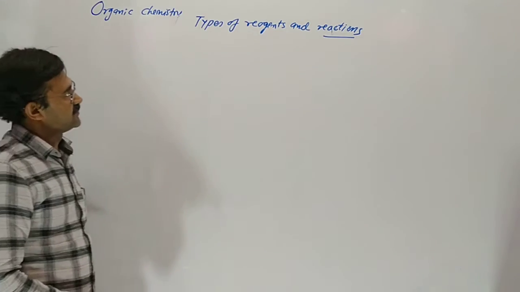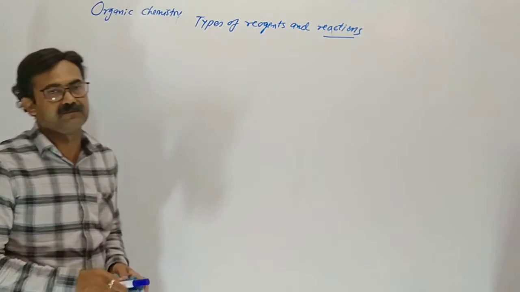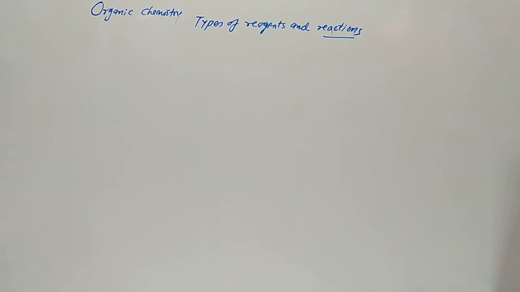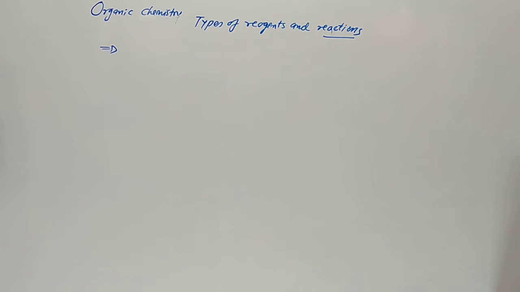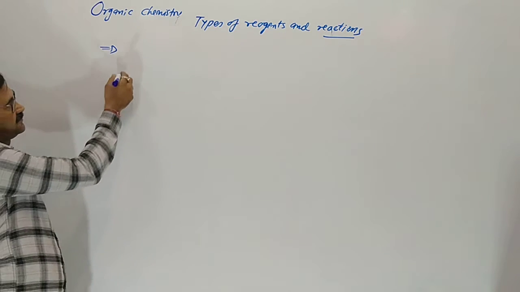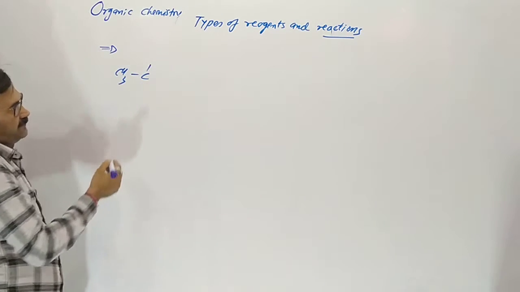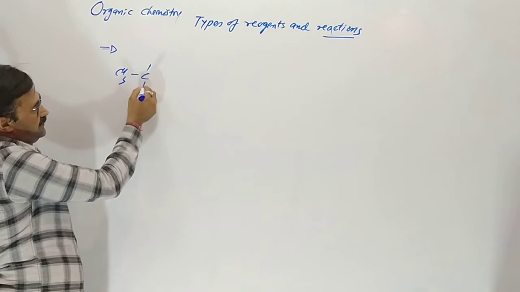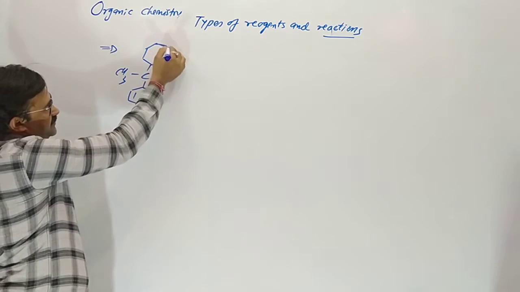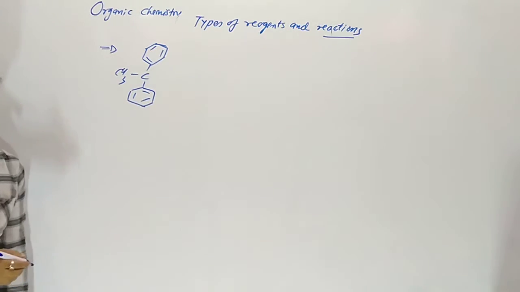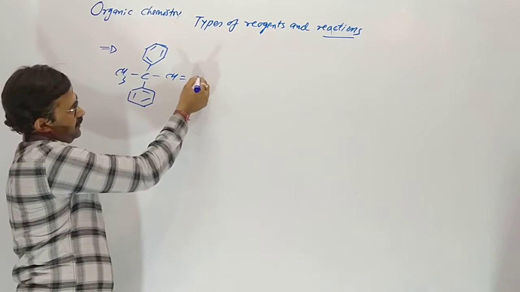Dear students, today we are in our lecture number 3 of types of reagents and reactions. We are discussing rearrangement reactions. In which cases does rearrangement occur? We know that whenever H plus ion attacks first, it gives a rearrangement reaction. I am giving you an example.